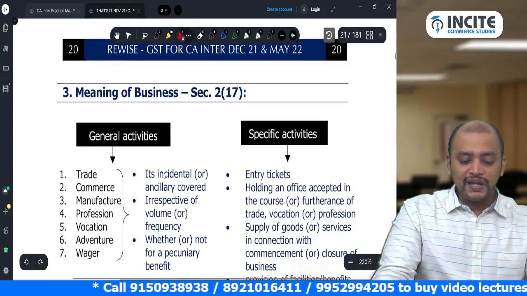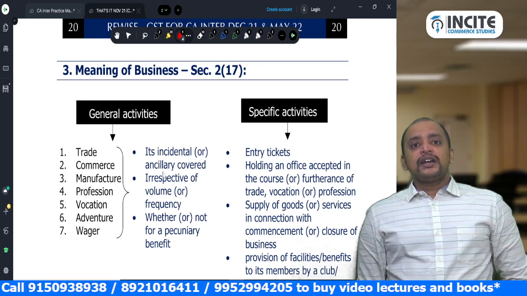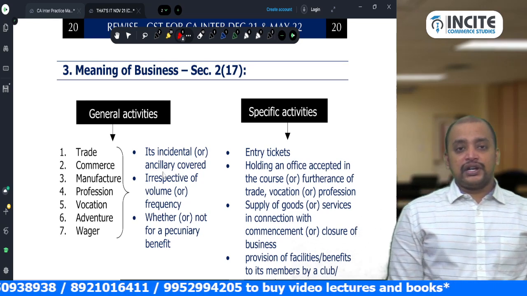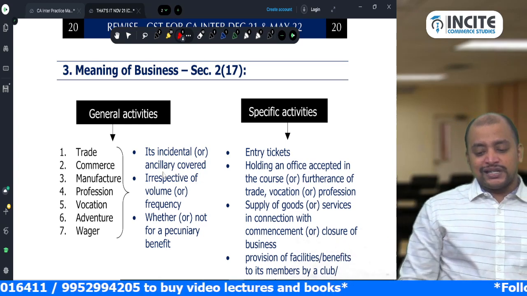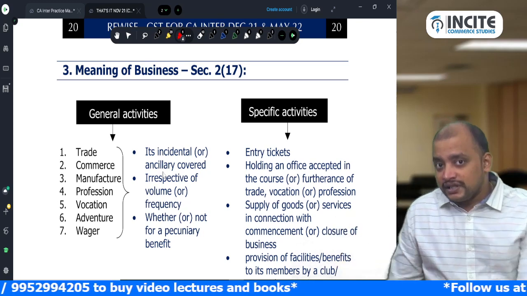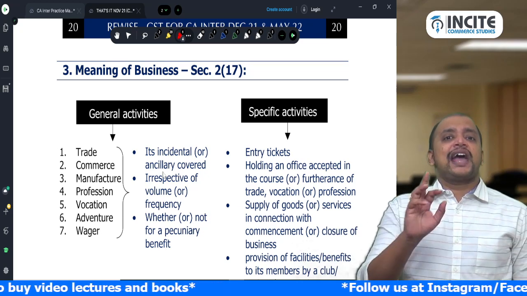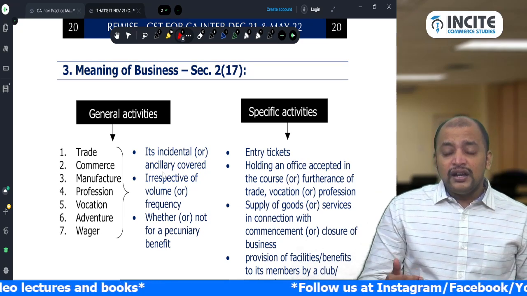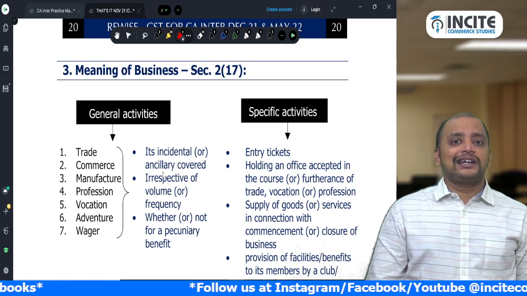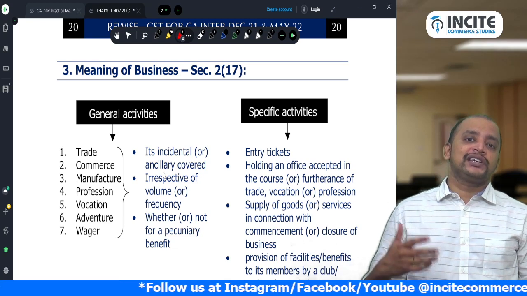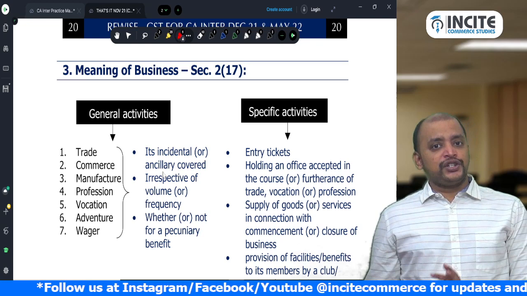Okay. Then next, number 3, meaning of business. Business is defined under section 2 clause 17. So we have the general meaning of business and there are some specific activities. First we will see the general meaning of business. There are 7 activities: trade, commerce, manufacture. Trade is sale of goods. Commerce is the service sector, insurance, banking, transportation, that is commerce. Manufacture is conversion of raw material into finished product.